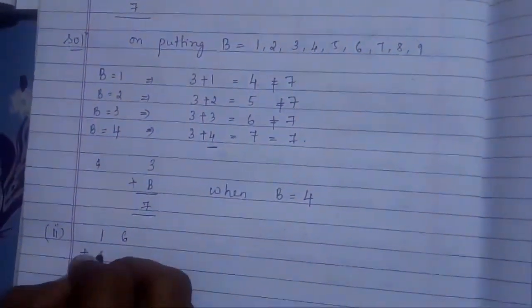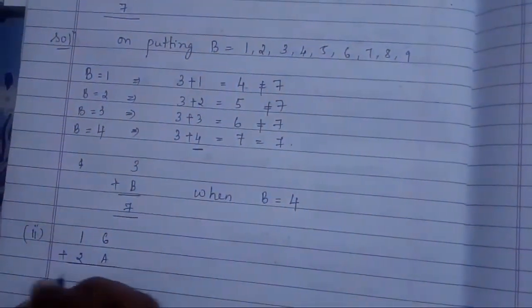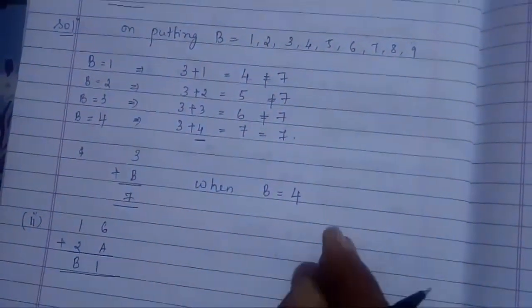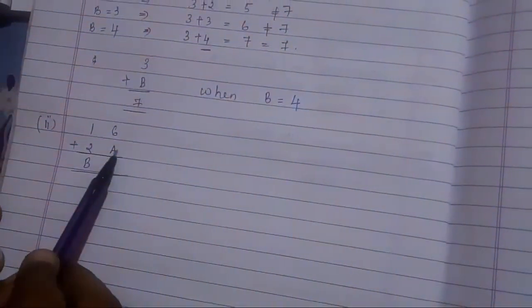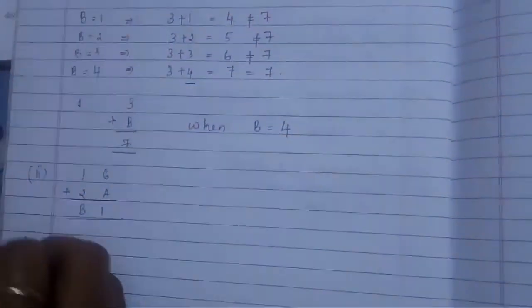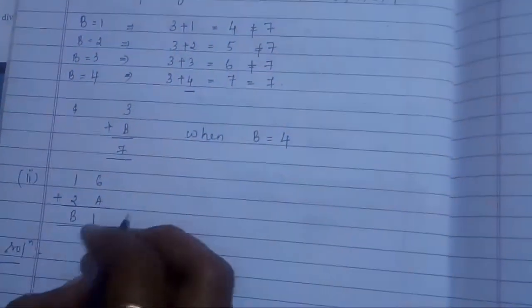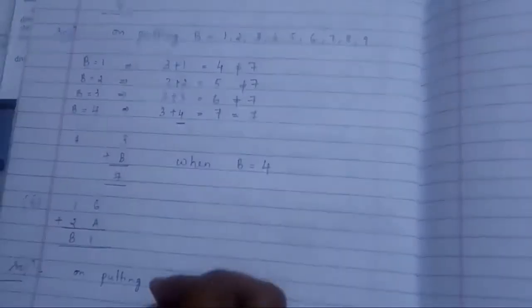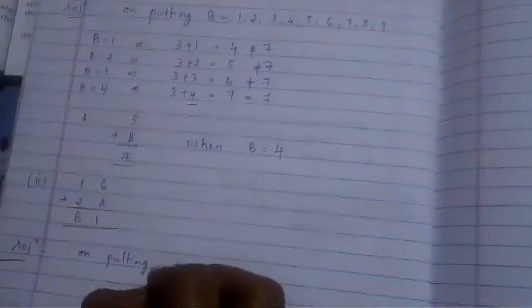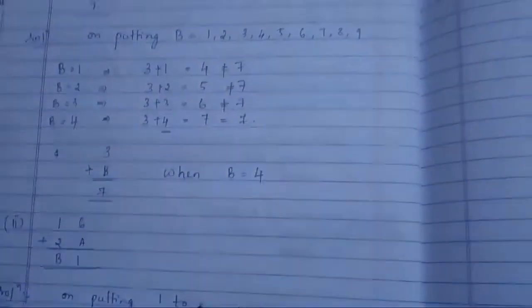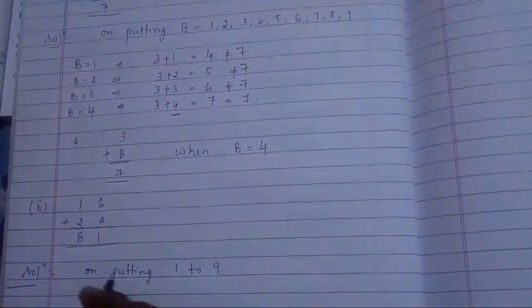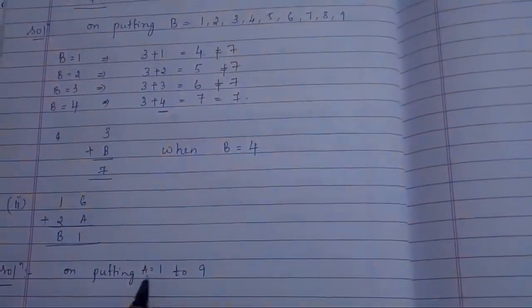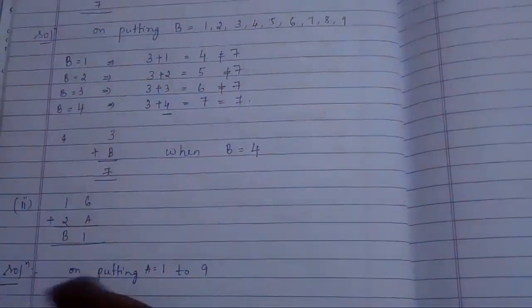Second problem, 16 plus 2a divided by b1. In this case you need to find the value of b and a. Solution: similarly, on putting value 1 to 9, on putting a equal to 1 to 9.